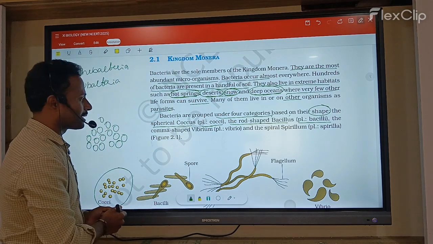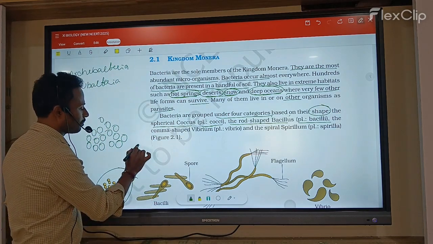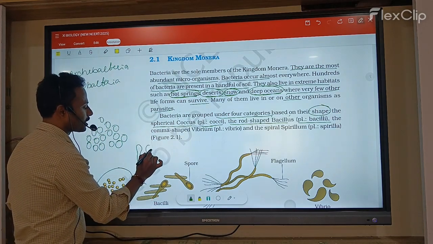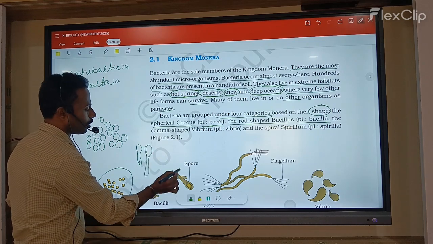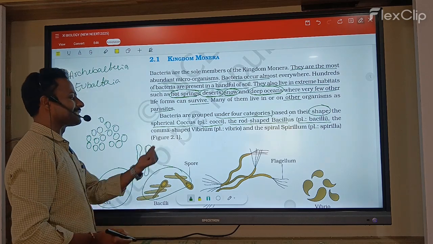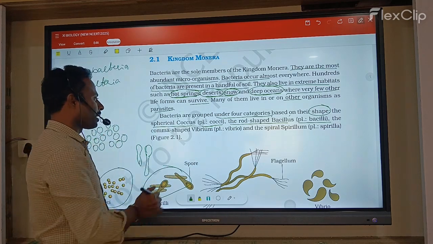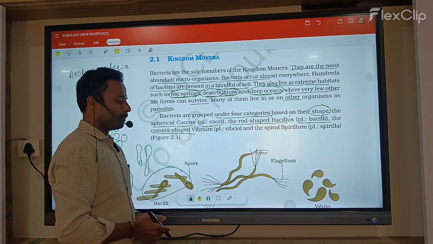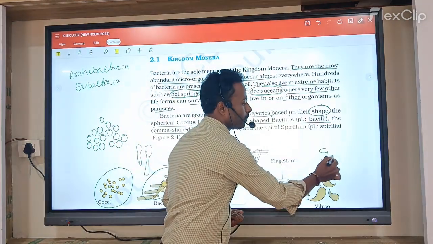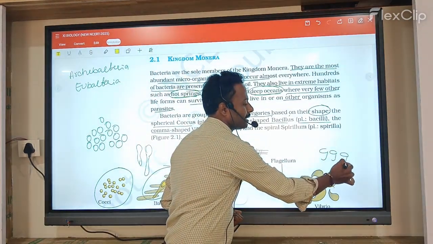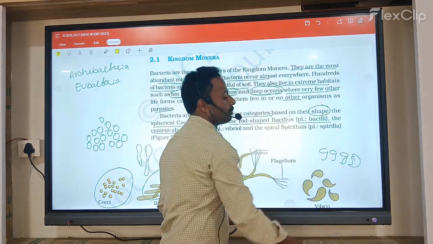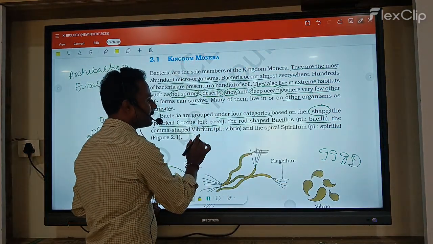Bacteria that have a rod shape are called bacillus bacteria. And next, comma shaped bacteria. An example is vibrio.